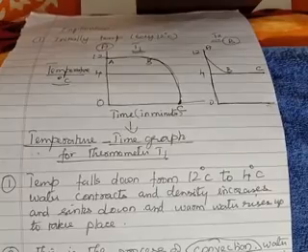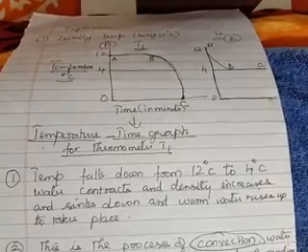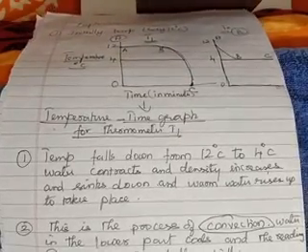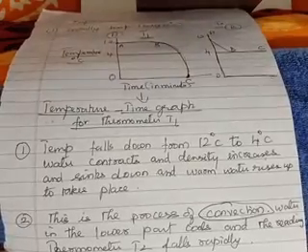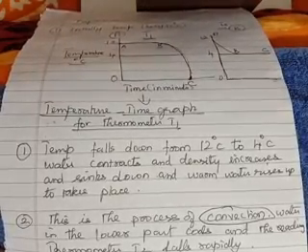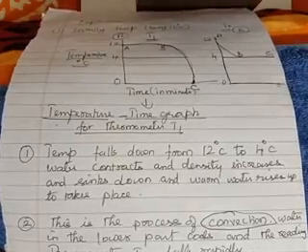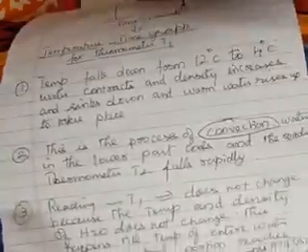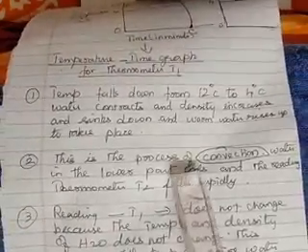That is applicable for ocean currents also. You have learned ocean currents also. So always when the density of water increases, it tends to sink down, and when the density decreases, it tends to move up. This is a concept. Okay. So I hope you understood the first point. Now come to the second point. So this is a process of convection.